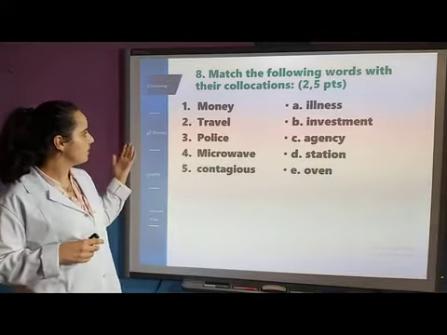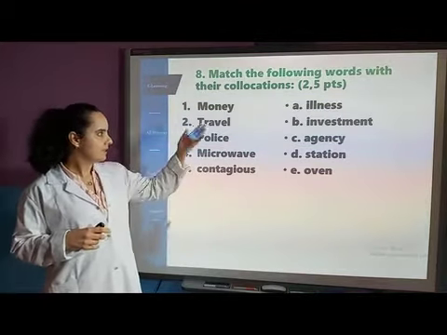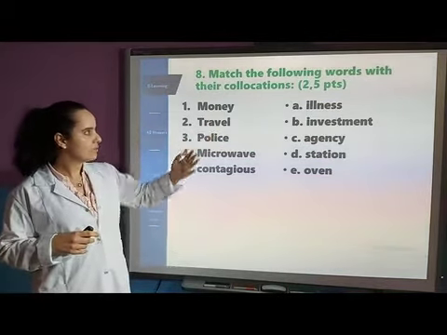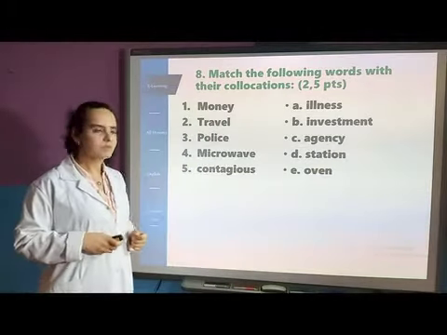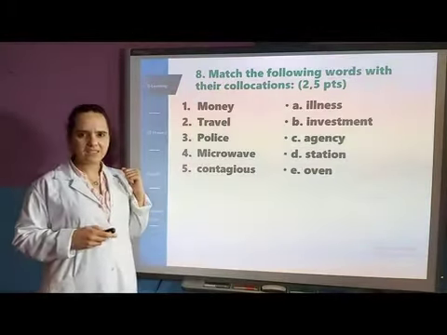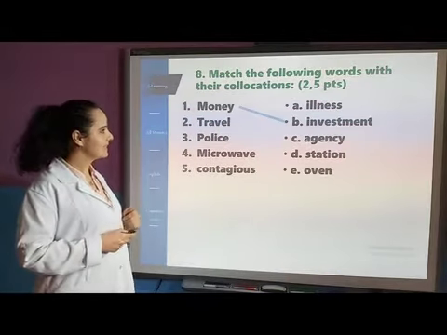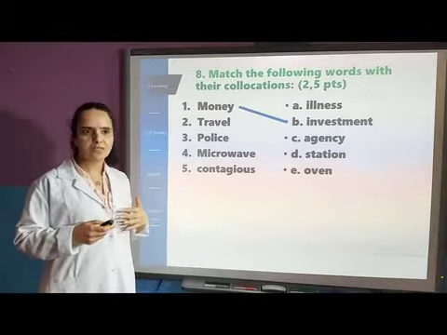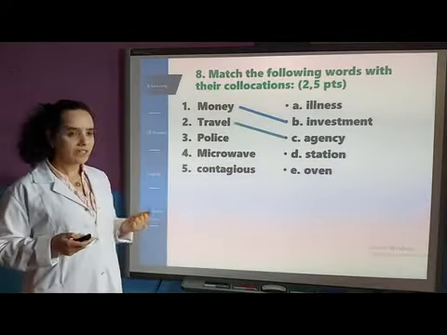We have money, travel, police, microwave, and contagious. And the collocations, second words, we have illness, investment, agency, session, and oven. So money, do we say money illness? No, I don't think so. Money investment? Yes. Money investment means when you invest your money in a project. Travel agency.